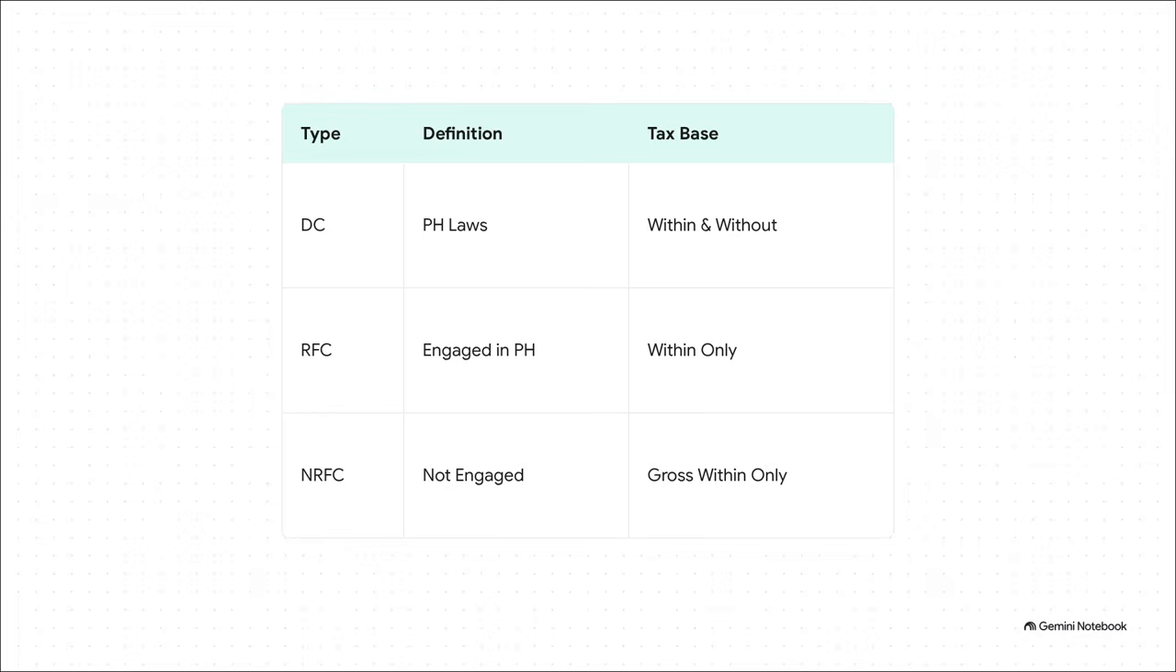Here's that rule of 3 chunking you gotta lock in. Domestic corporations, taxed globally, within and without. Resident foreign corporations, or RFCs, taxed locally, but only on their net income. And non-resident foreign corporations, the NRFCs, taxed locally as well. But here's the massive catch. They get taxed on their gross income, 0 deductions allowed.